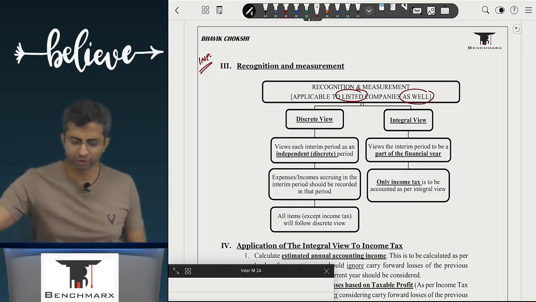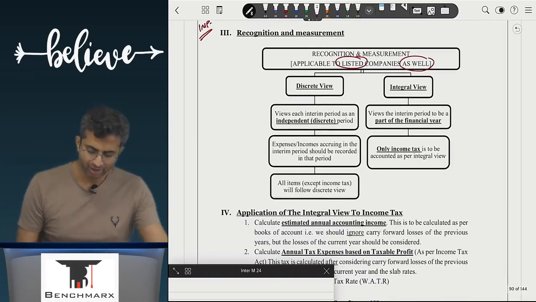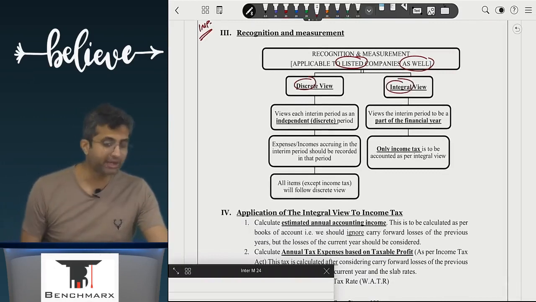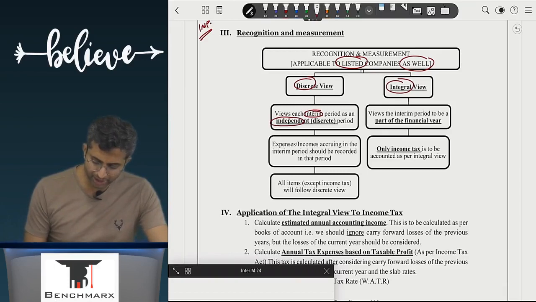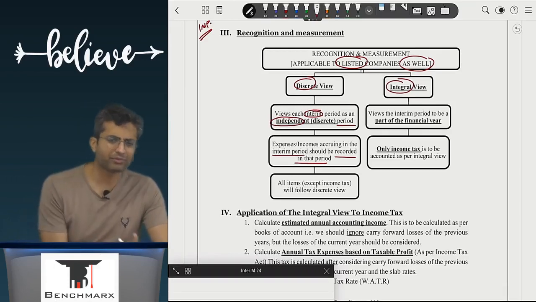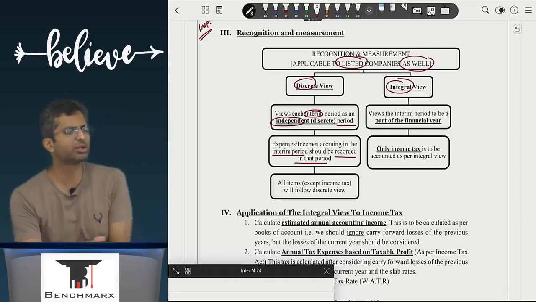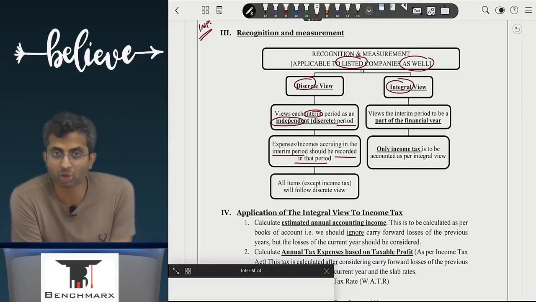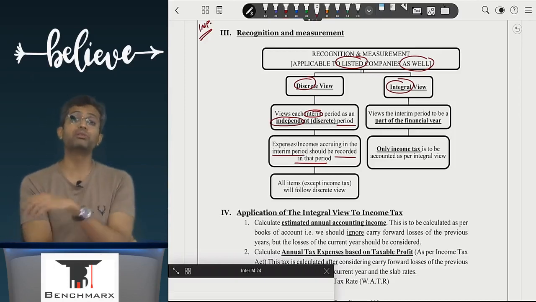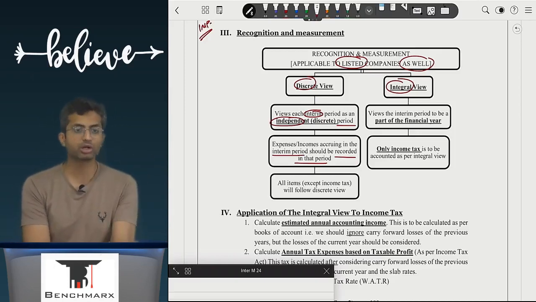Now there are two views which are possible. Standard does not use these names. We have used these names. One view is called the discrete view. It views each interim period as an independent period. Expenses or incomes accruing in the interim period should be recorded in that period. If the sale of a fixed asset happens in the period, the gain will be recorded there. If property taxes are accruing during that period, it will be recorded. If dividend is declared, if lottery is won, you will record it.